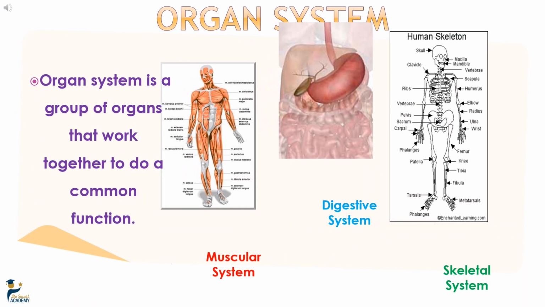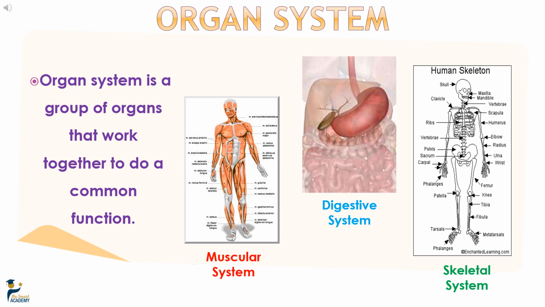When a group of organs work together to perform a common function, they form an organ system. An organ system is the fourth level of organization in the human body. There are many systems in the human body, such as the muscular system, the digestive system, and the skeletal system.